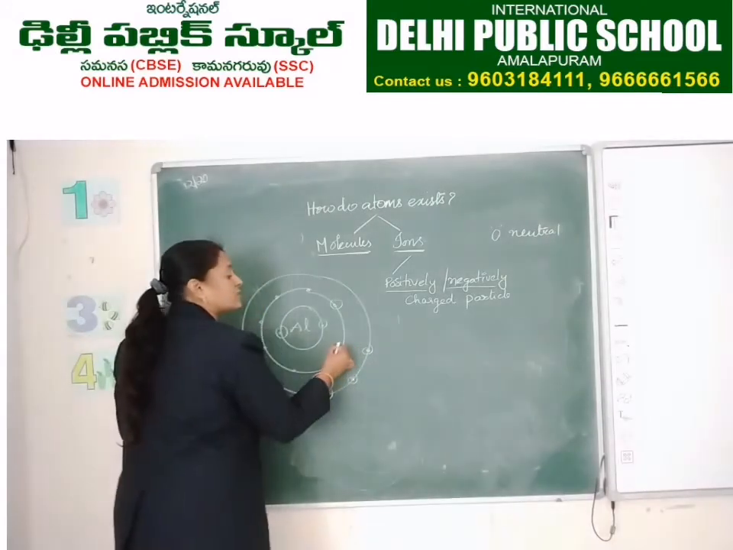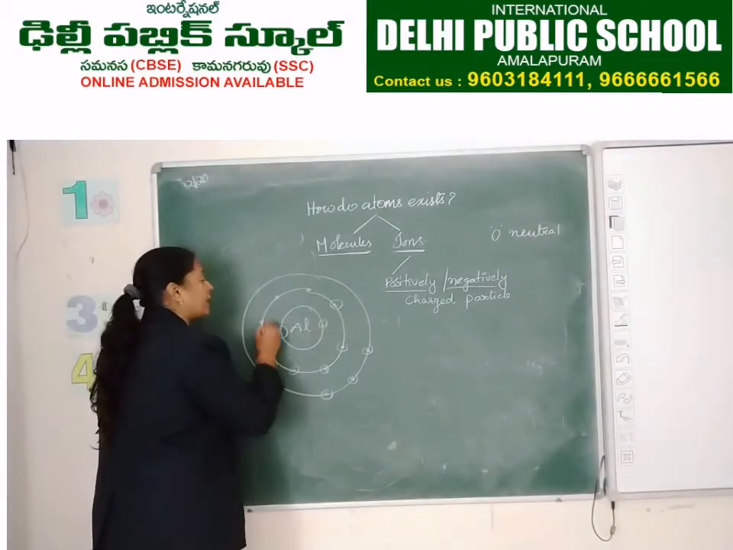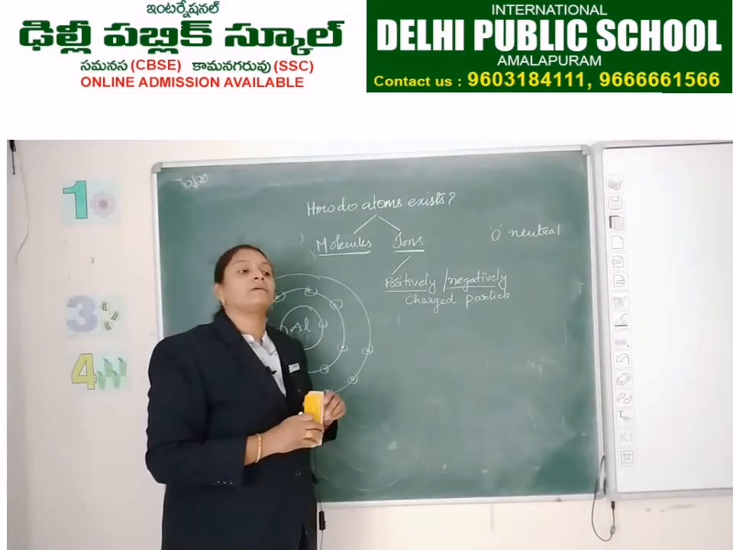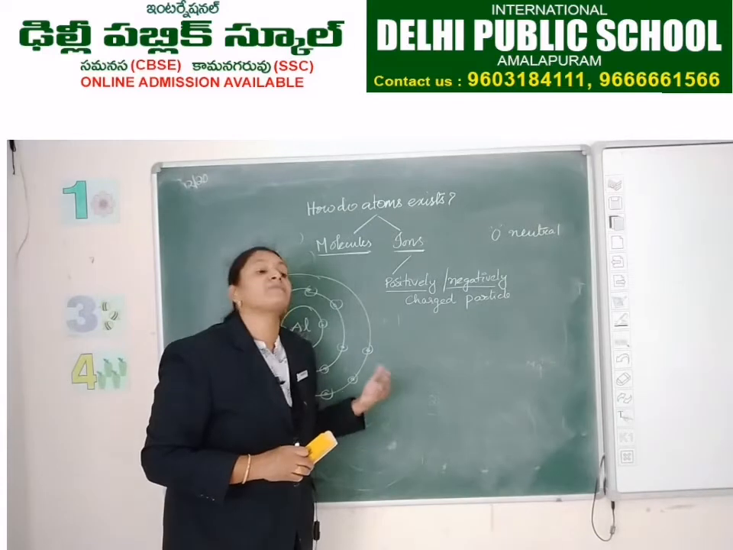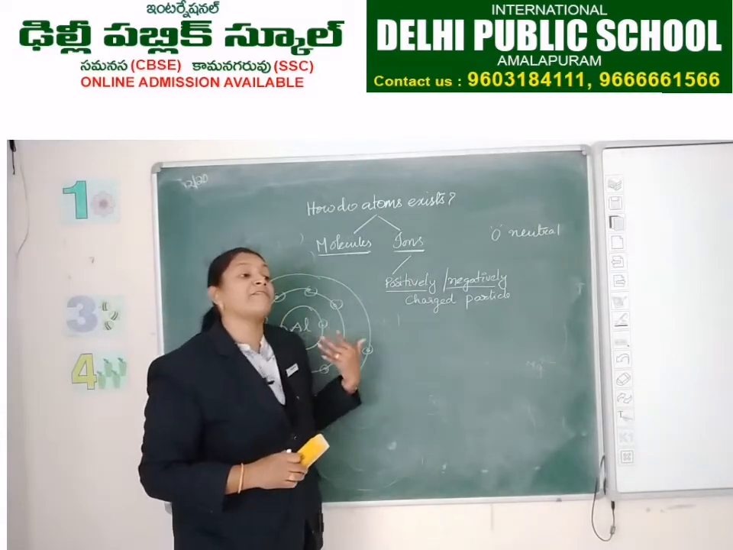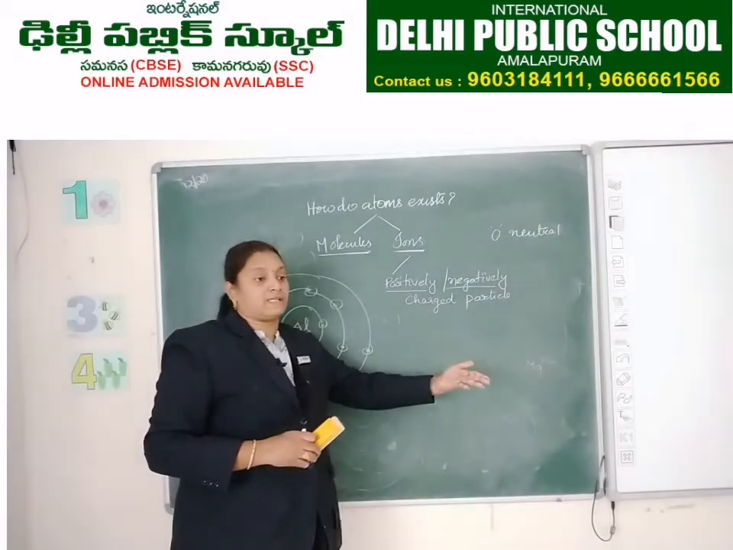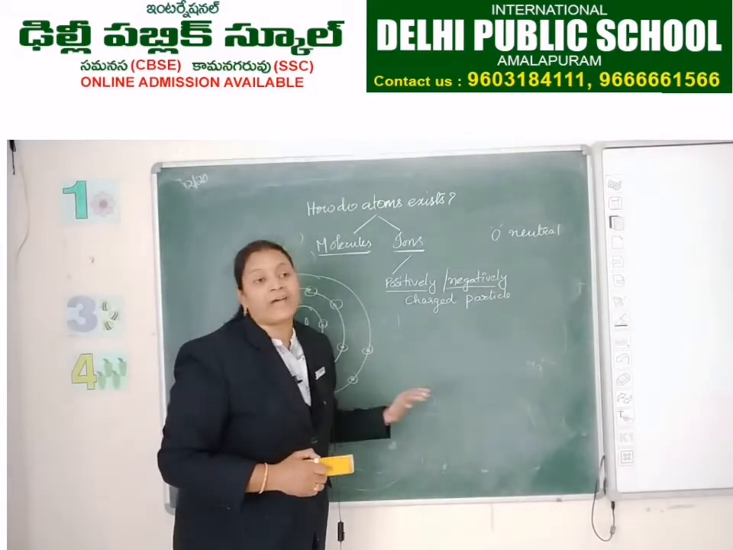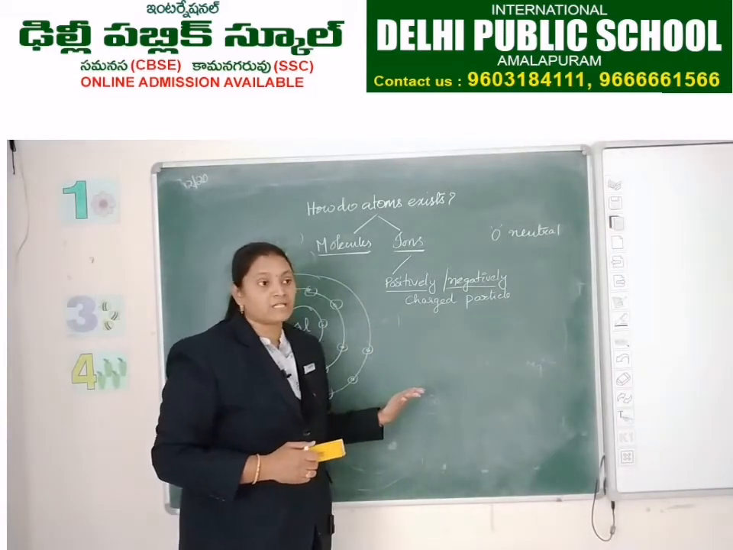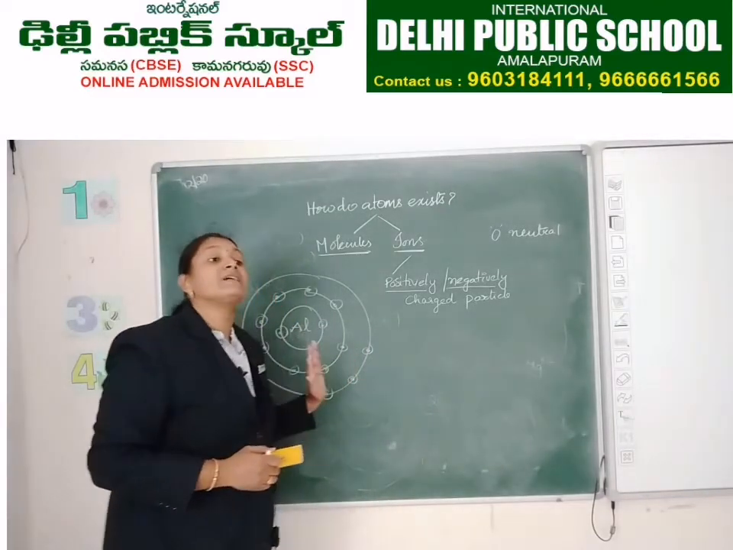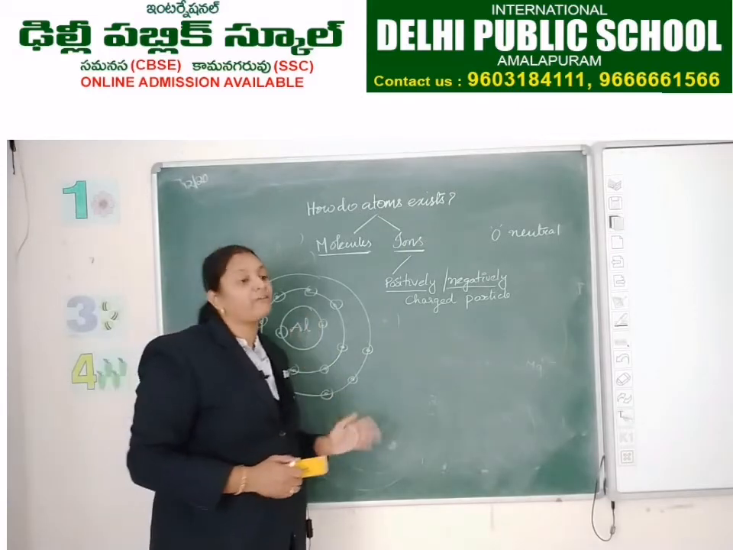So the outermost shell should be completely filled. How many electrons does it need? 5. But to gain 5 electrons, some other atom would have to give 5 electrons, and no atom can give 5 electrons. So it has to lose 3 electrons to get its outermost shell completely filled.